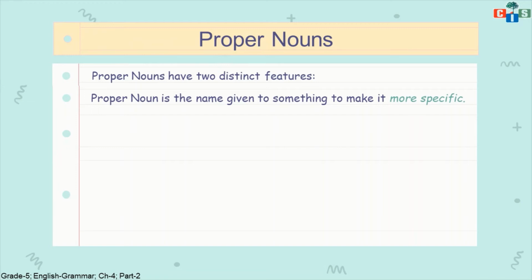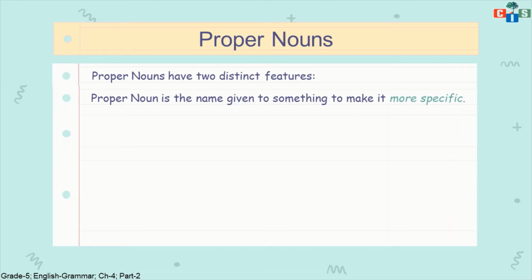First of all, a proper noun is the name given to something to make it more specific. Suppose I am talking about a boy. Boy is a category. It means I am talking about any boy. But if I give a specific name, then it can be a proper noun.